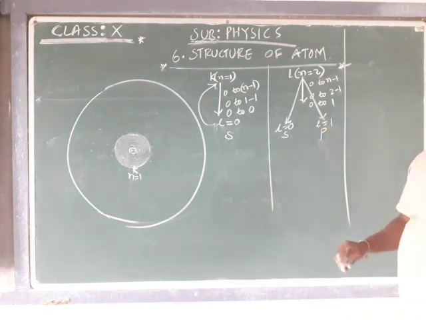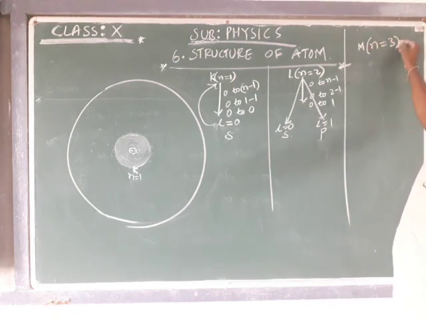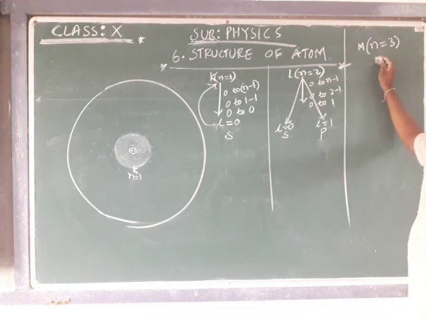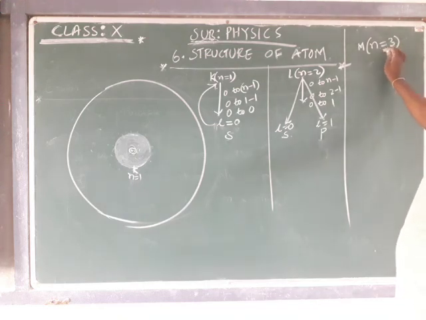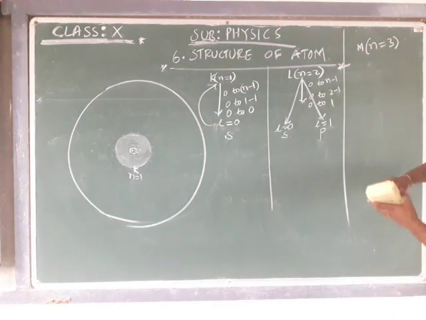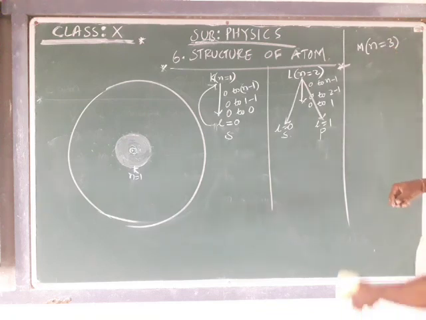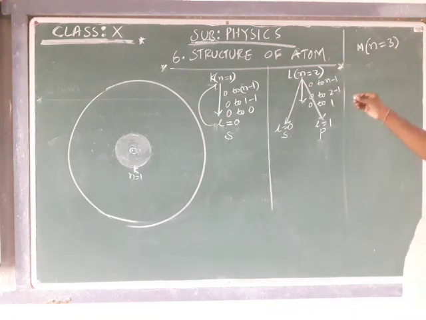Now for example, if I take the M shell, the reference is n is equal to 3. For reference n is equal to 3, again I want to know how many subshells there are. Now we will see for the M shell, that is the third energy level, n value is equal to 3. For that n value, how many subshells are going to be present?